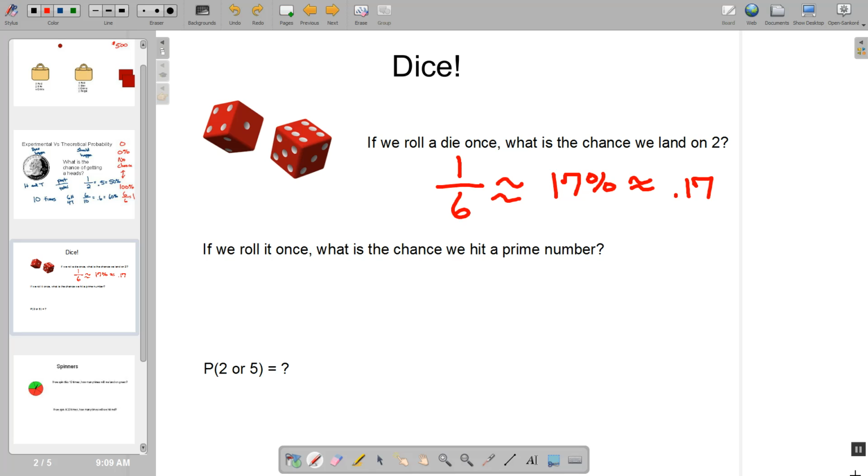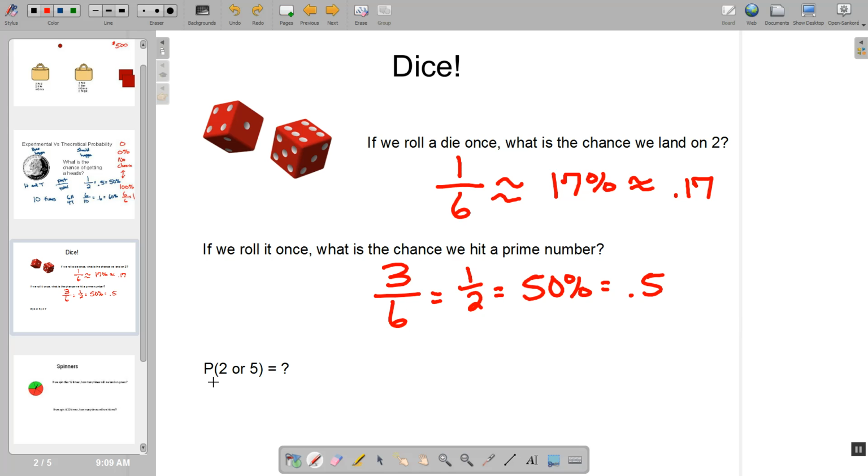So if we roll the dice once, what's the chance we hit a prime number? Okay, so prime numbers, that would be 2, 3, and 5. Well, there are 3 prime numbers on the dice, and there are 6 sides total. Well, 3/6, that's the same as a half, which, if we remember from before, is 50% or 5/10. Okay, so that's a 50-50 shot.